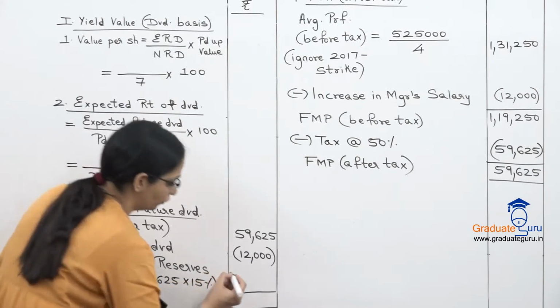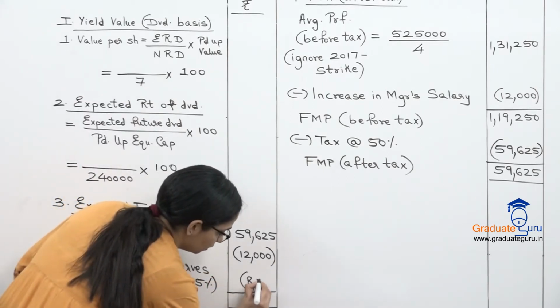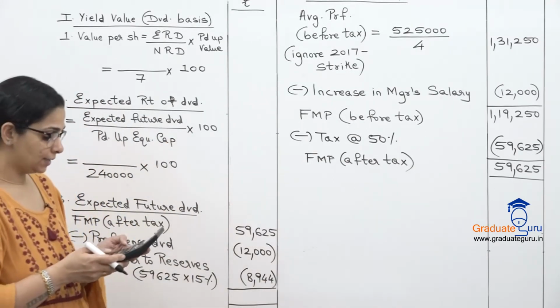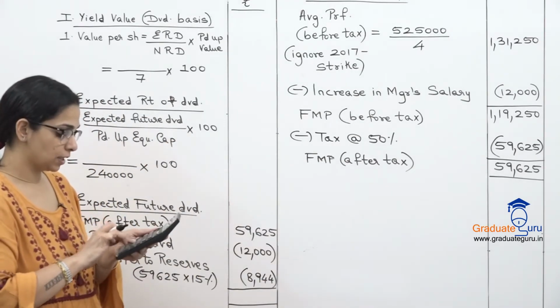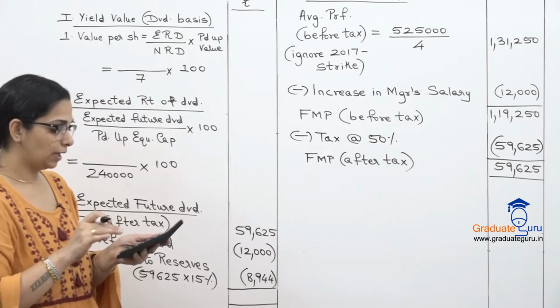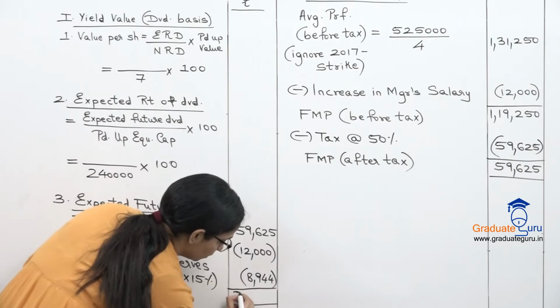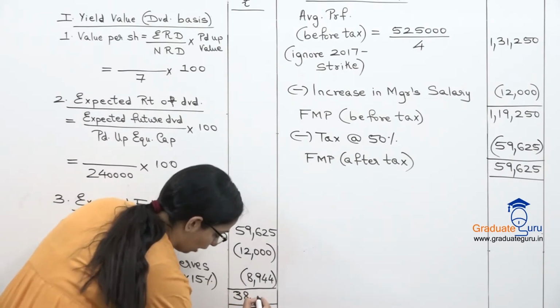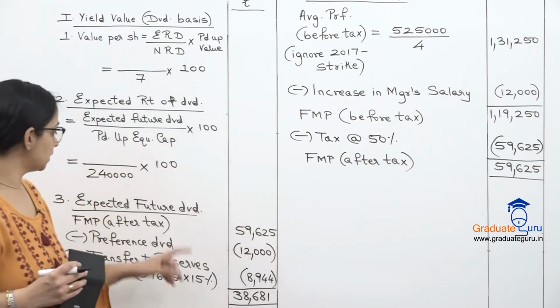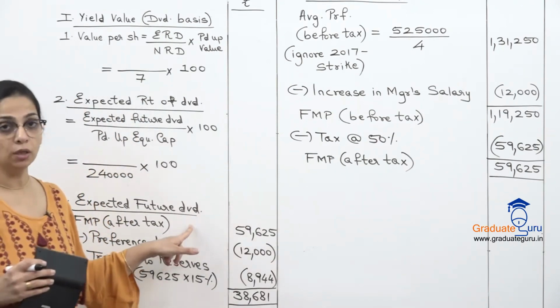I am rounding it off to 8944. Let's subtract these things: 59,625 minus 12,000 minus 8944. We get 38,681. This is nothing but our expected future dividend.